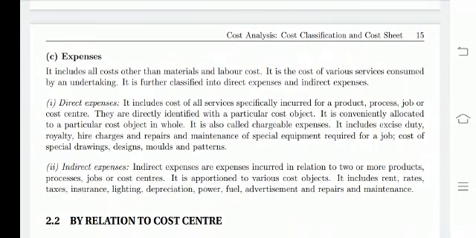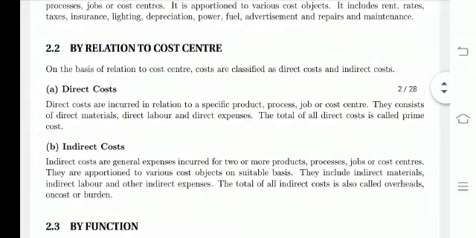What do you mean by expenses? Expenses include all the costs other than the materials and labor cost. It is the cost of various services consumed by an undertaking. It is further classified into direct expenses and indirect expenses. This was also discussed earlier. On the basis of relation to cost center, costs are classified as direct cost and indirect cost. Direct costs are incurred in relation to a specific product, process, job, or cost center. Indirect costs are general expenses incurred for two or more products.